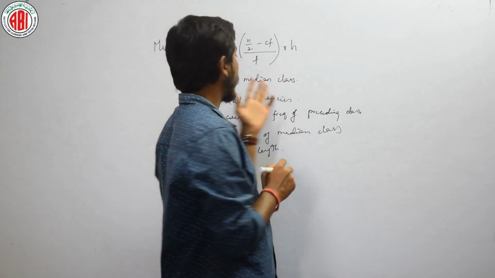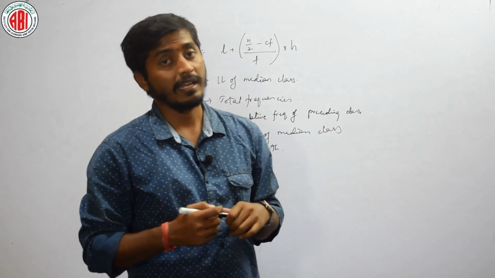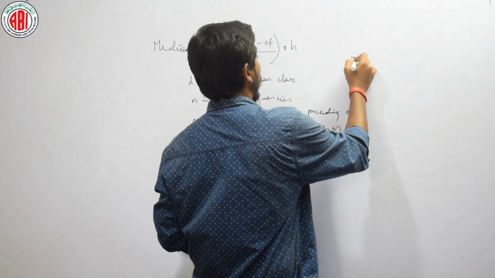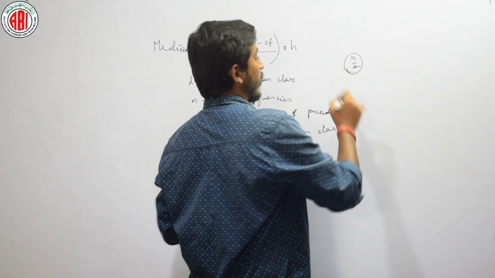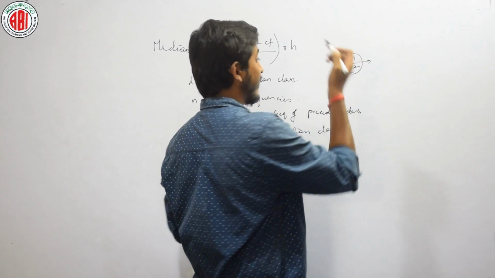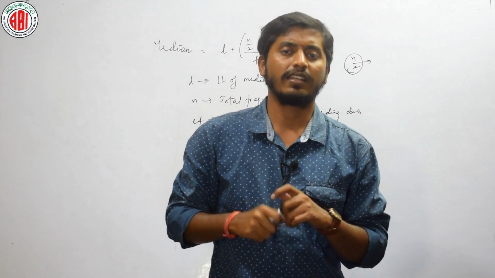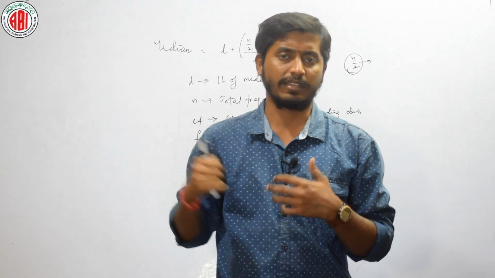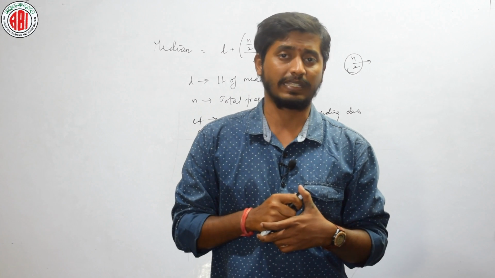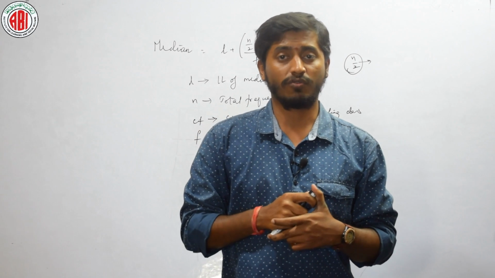Then how do we calculate the median class? Median class is, first of all we will do n by 2, right? We will do n by 2 and we will check in the Cf, that is cumulative frequency. What is that? We will add frequency in every step, that is cumulative frequency. Okay. Shall we do one problem?